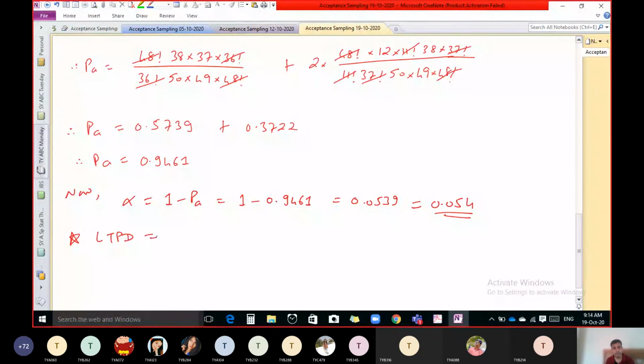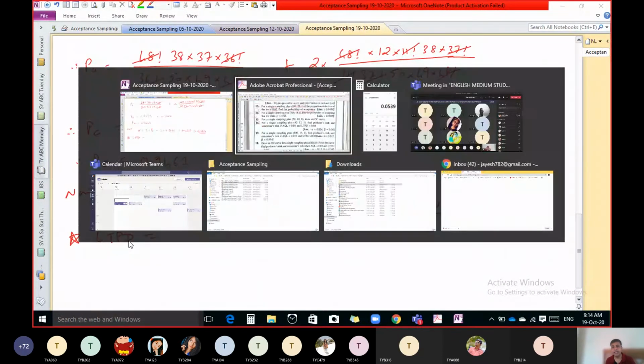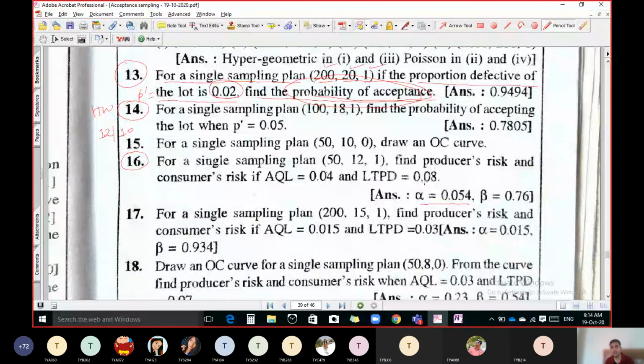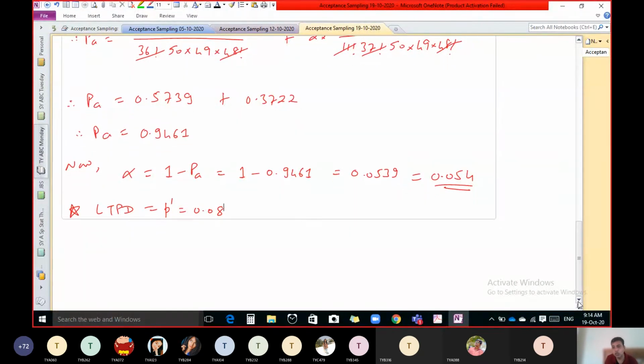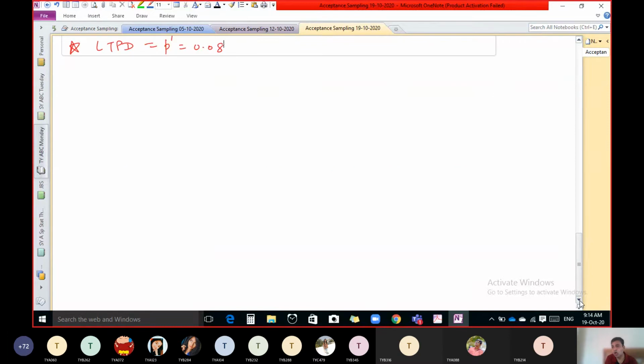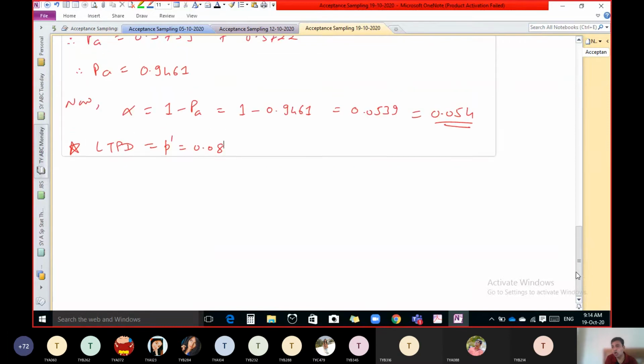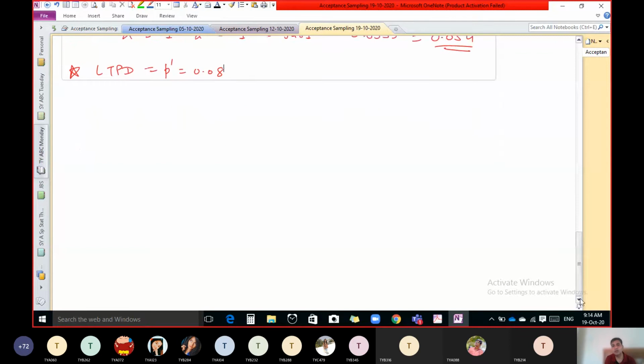Okay. Now LTPD is given, 0.08. What does it mean? When LTPD is given, you have to consider that the lot is not good. What is the full form of LTPD? Lot tolerance proportion defective. Lot tolerance proportion defective.